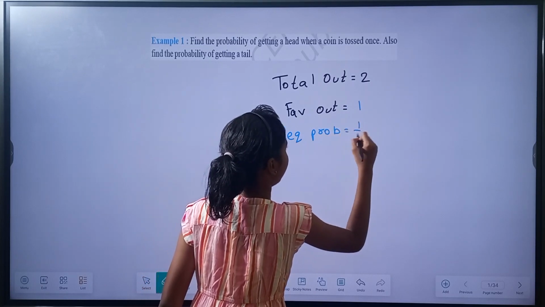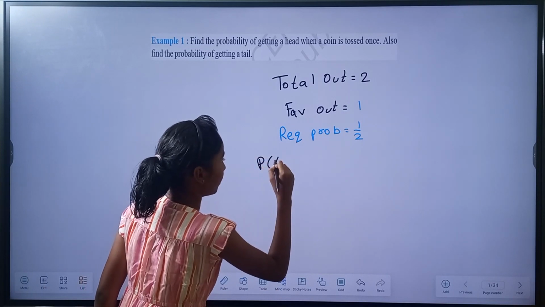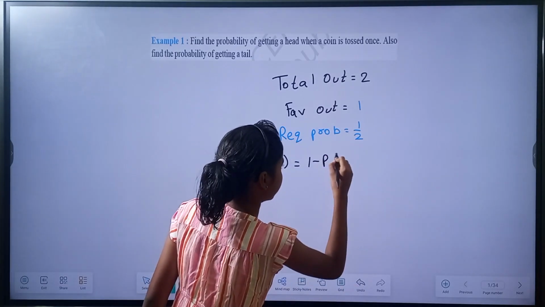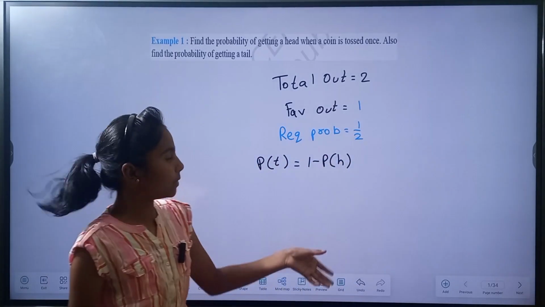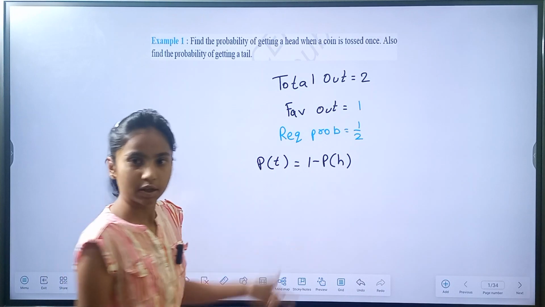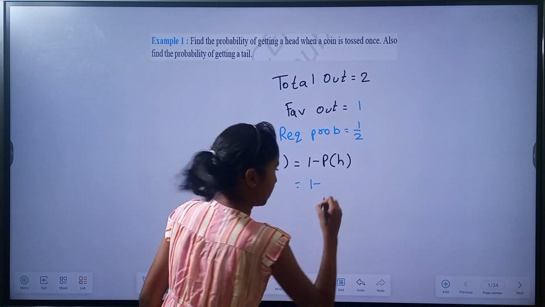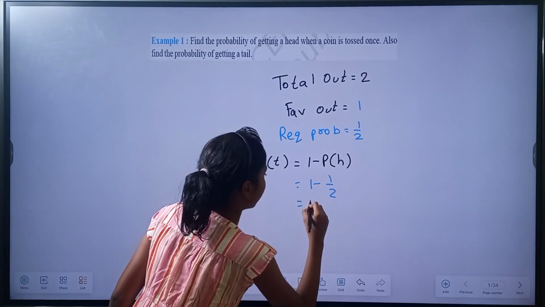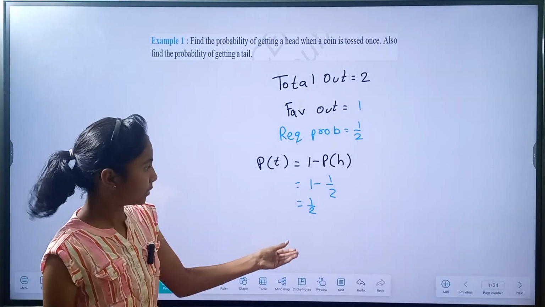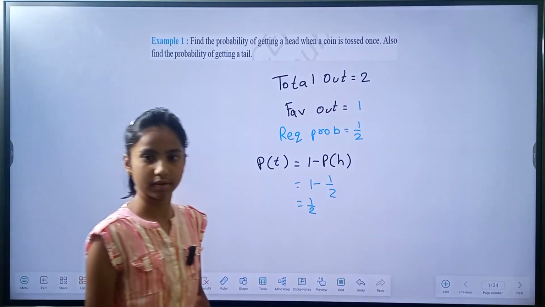equal to 1 by 2. We're also asking for tail, so we can write P(T) equal to 1 minus P(H), the probability of getting a head, because there are only these two possible events. So we can directly write P(T) equal to 1 minus 1 by 2, which is also 1 by 2. The probability of getting a tail is also equal to 1 by 2, which means the probability of getting a tail or a head is equal.